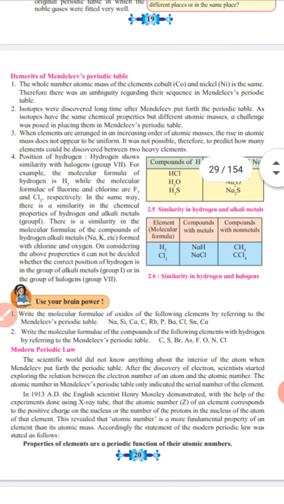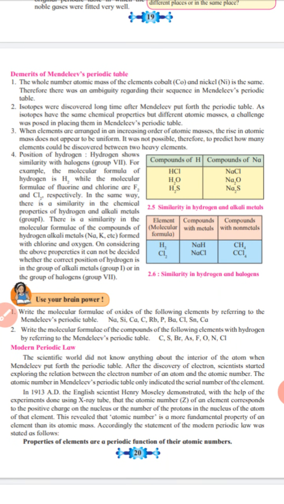Okay. The next demerit. Isotopes were discovered a long time after Mendeleev put forth the periodic table. After Mendeleev put forth the periodic table, isotopes were discovered.